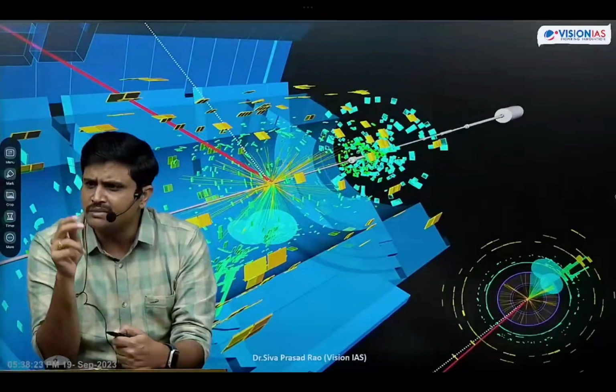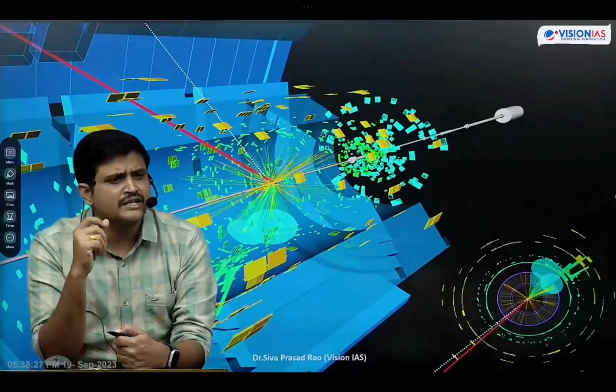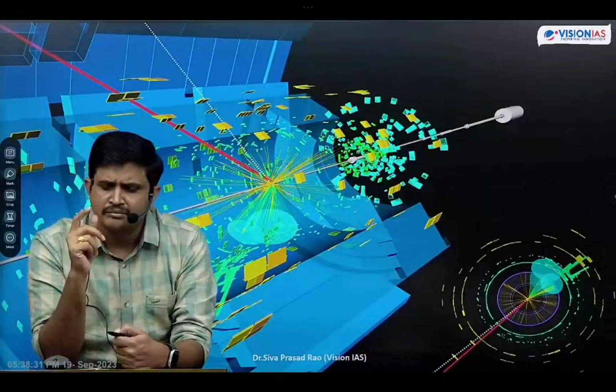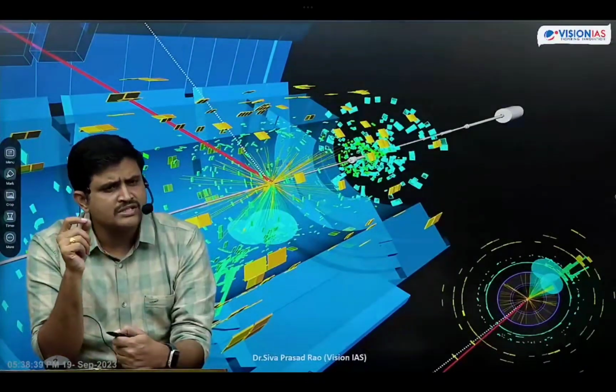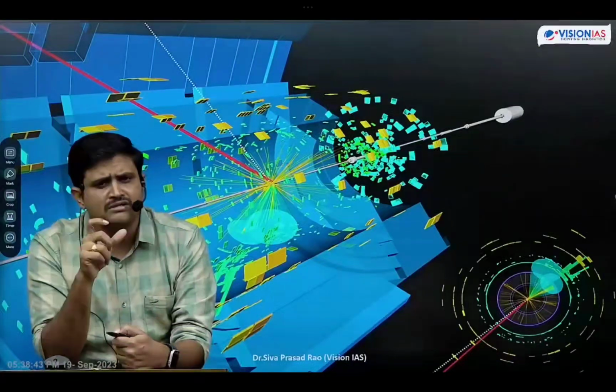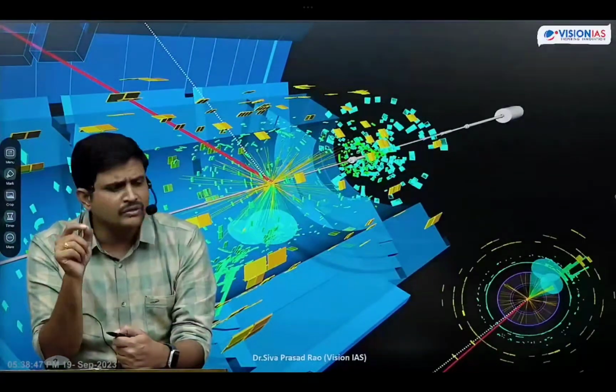Do neutrinos have mass? Yes, neutrinos have mass. Earlier scientists thought that neutrinos do not have mass, but later scientists discovered that neutrinos do have mass. The discovery of neutrinos was also done. For both the discoveries of the Higgs boson and neutrinos, they got the Nobel Prize. Neutrinos are referred to as ghost particles.